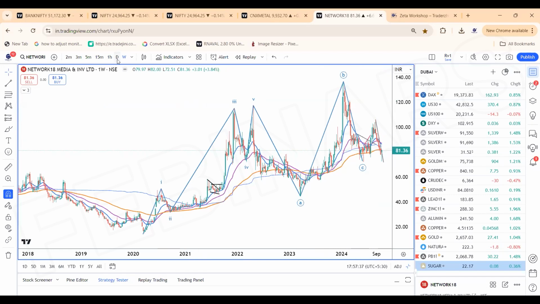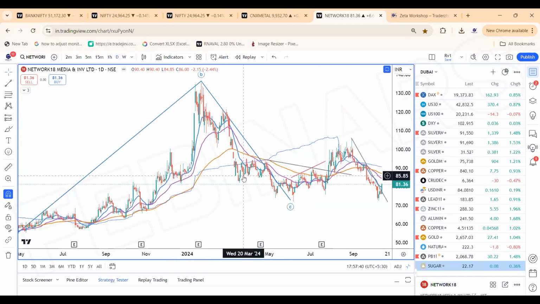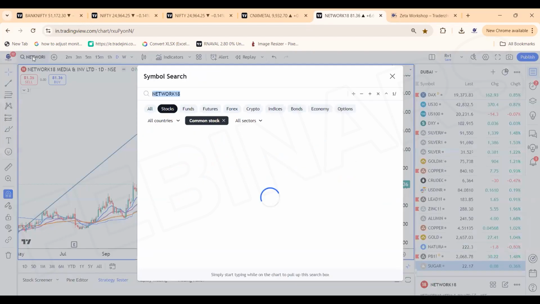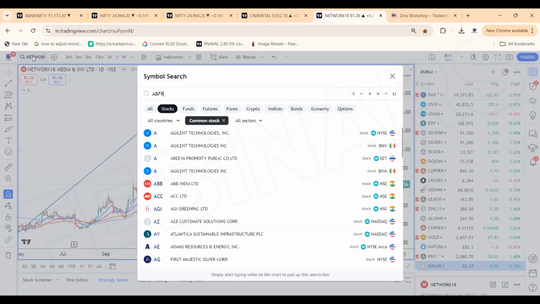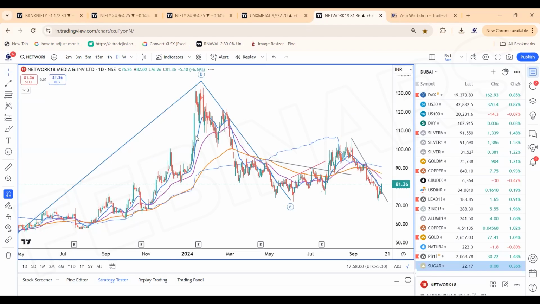We are entering near the bottom, contrarian. Then on a confirmation, we are going to re-enter with more positions in the stock above 92. We are entering early on a first stage confirmation of the channel breakout with the volumes what we are seeing in network 18. Now we are going to get into the other stocks, the F&O stocks for the week. The short term trade ABFRL is what we like.